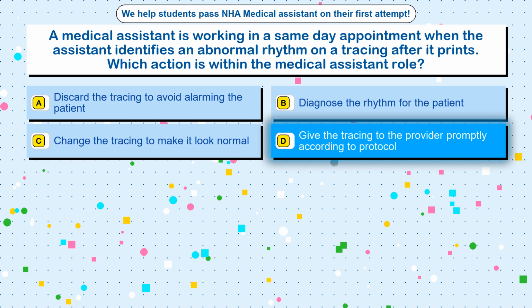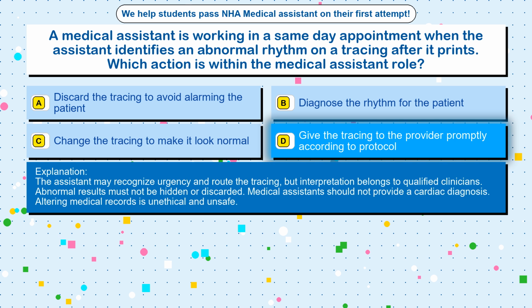The correct answer is option D. Give the tracing to the provider promptly according to protocol. The assistant may recognize urgency and route the tracing, but interpretation belongs to qualified clinicians. Abnormal results must not be hidden or discarded. Medical assistants should not provide a cardiac diagnosis. Altering medical records is unethical and unsafe.